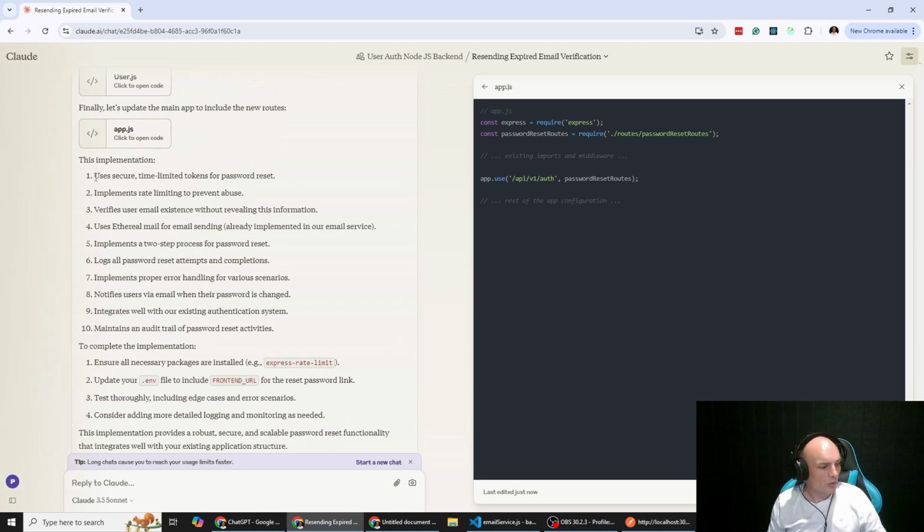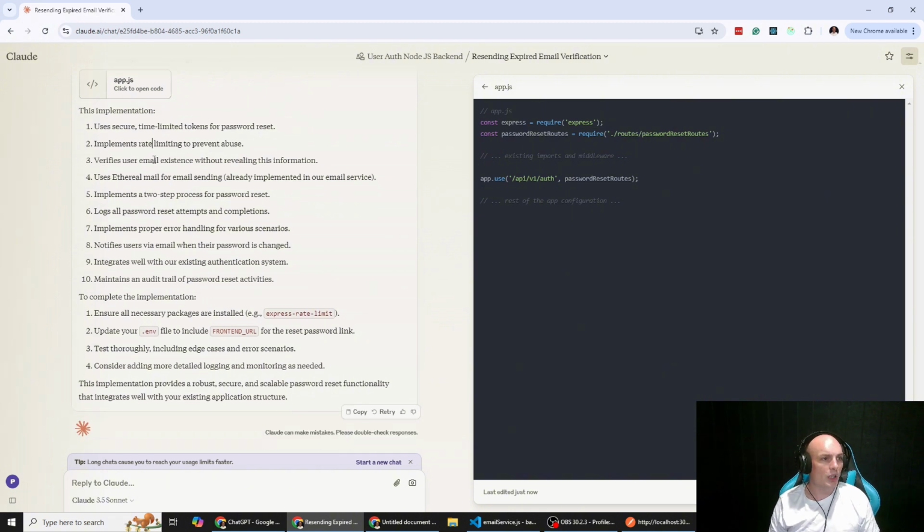This process uses secure one-time tokens, time-limited tokens for our password reset. Implements rate limiting to prevent abuse. Verifies the user email exists. Yep. Uses Ethereal Mail for testing, which is great. Implements a two-step process. Logs all password reset attempts. Implements our error handling. Notifies the user via email when their password has changed.